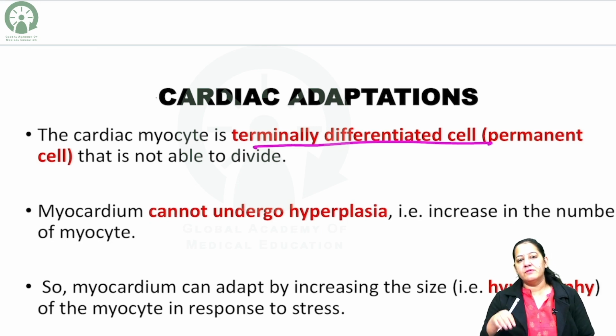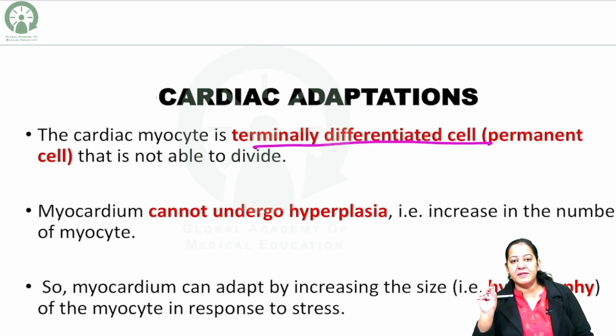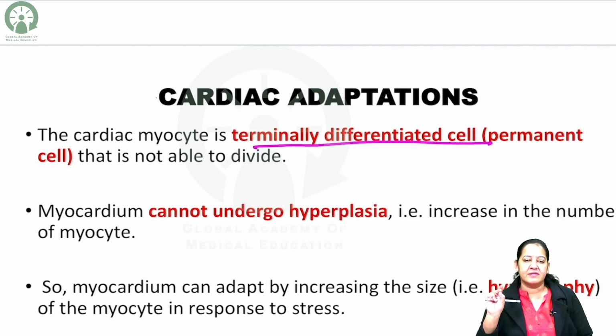The labile cells, which constantly divide, like the mucosal cells, the bone marrow, hematopoietic stem cells. They keep on dividing throughout life. The second type of cells are the stable cells. They can divide if they are injured. Otherwise, in postnatal life, they don't divide, like the cells of the liver, the cells of the kidney. If they are injured, they are able to divide. They can enter the cell cycle, but otherwise they don't divide.